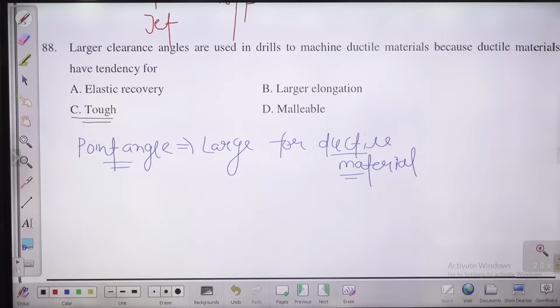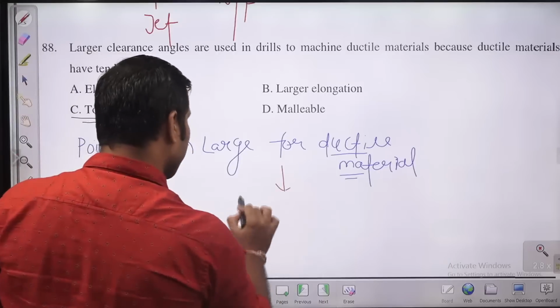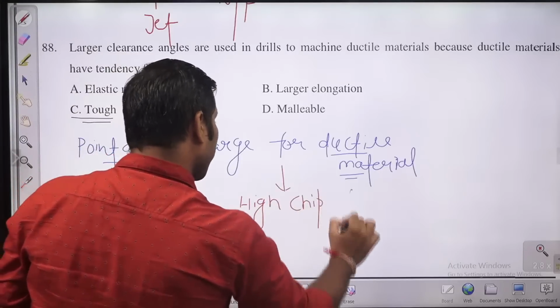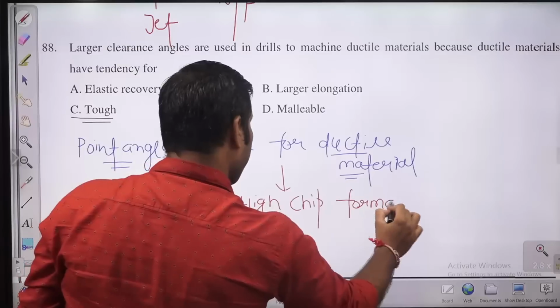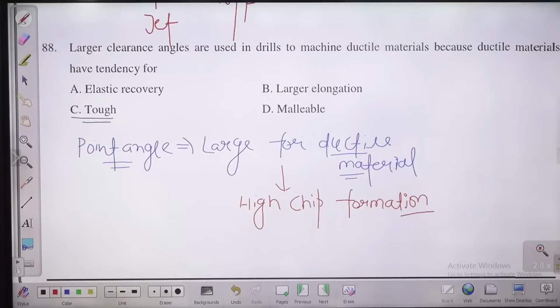Larger clearance angle are used in drilling. Point angle we keep larger for ductile material due to the higher chip formation. Higher chip formation. For brittle material we keep smaller point angle. So I feel the answer for this question will be C.